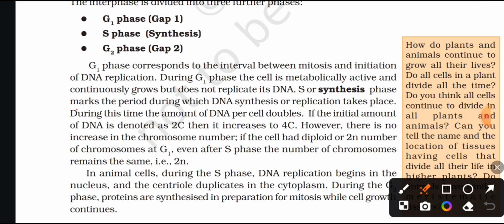S or synthesis phase marks the period during which DNA synthesis or replication takes place. During this time, the amount of DNA per cell doubles. If the initial amount of DNA is denoted as 2C, then it increases to 4C. However, there is no increase in the chromosome number; if the cell had diploid or 2n number of chromosomes at G1, even after S phase the number of chromosomes remains the same, 2n. In animal cells, during the S phase, DNA replication begins in the nucleus and the centriole duplicates in the cytoplasm. During the G2 phase, proteins are synthesised in preparation for mitosis while cell growth continues.